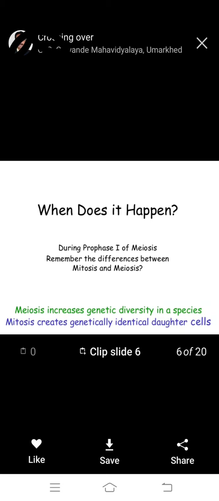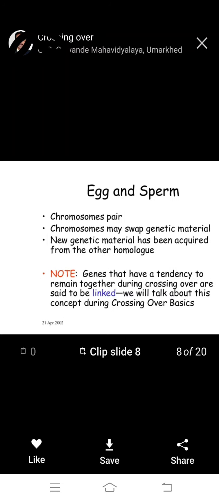When does it happen? Meiosis increases genetic diversity in a species, while mitosis creates genetically identical daughter cells. Where does crossing over occur? Genetic swapping occurs between paired homologous chromosomes in sex cells, the egg and sperm.